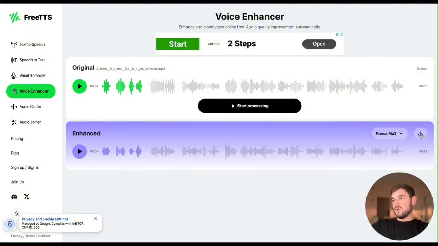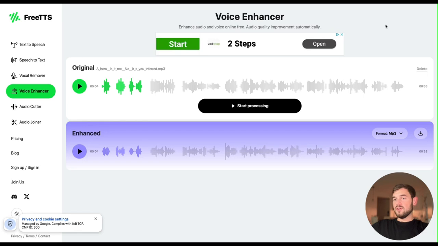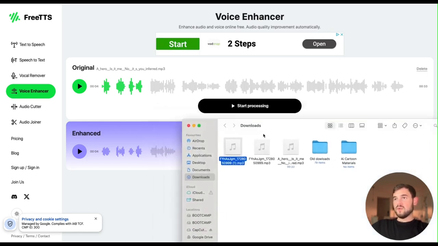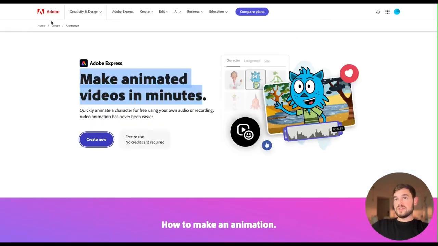In my point of view, the enhanced one is much better. That's why we're just going to load this one. And let's open this. And so that's our file. And we have it. So the next step is basically to start to create the cartoon. In order to do that, we're going to go to the next website, which is Adobe.